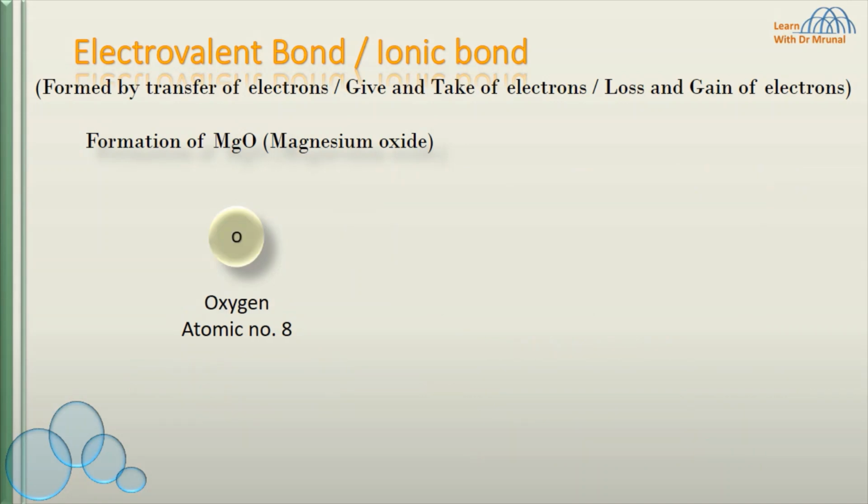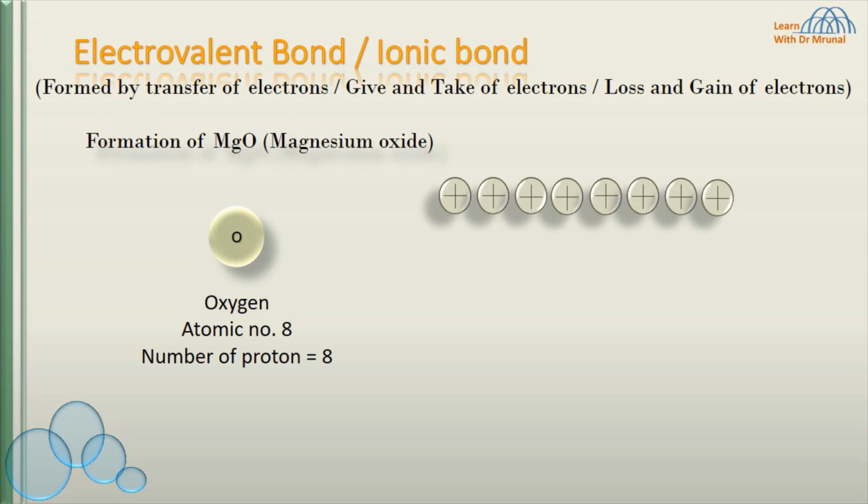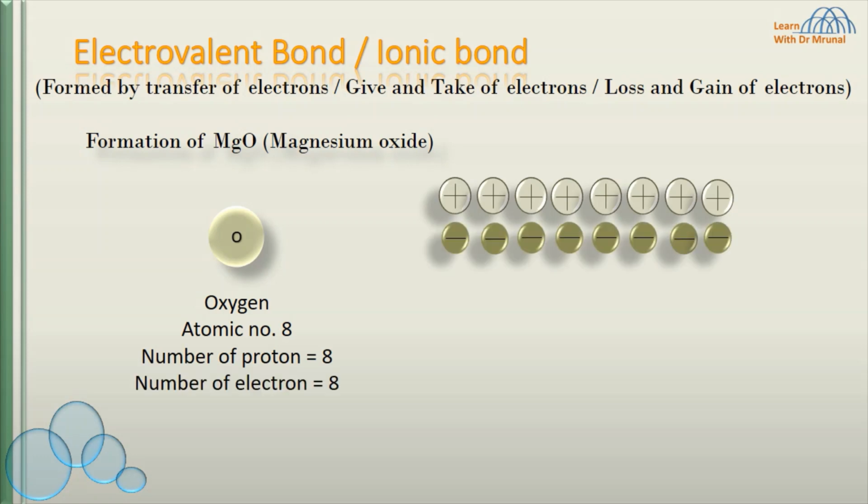Atomic number of oxygen is 8. Oxygen has 8 positively charged protons and 8 negatively charged electrons. Positive charge is balanced by equal number of negative charge. So oxygen atom is neutral. Electronic configuration of oxygen is 2,6. To attain stable inert gas configuration, oxygen takes 2 electrons of magnesium. Due to these 2 extra electrons, oxygen acquires 2 negative charge on it.